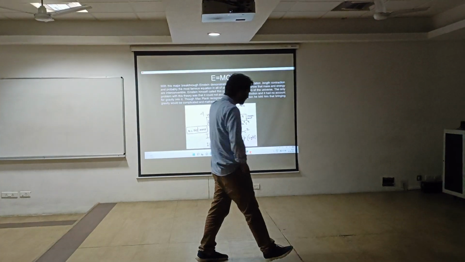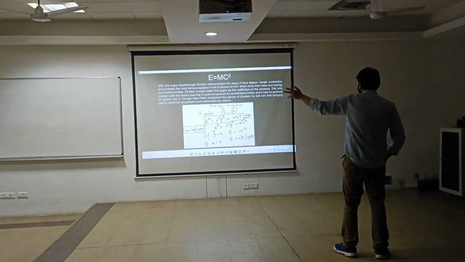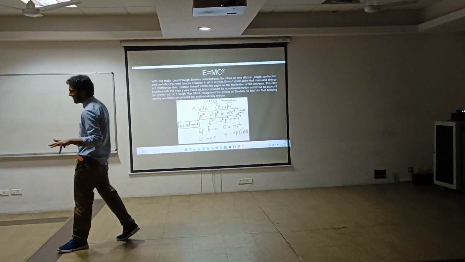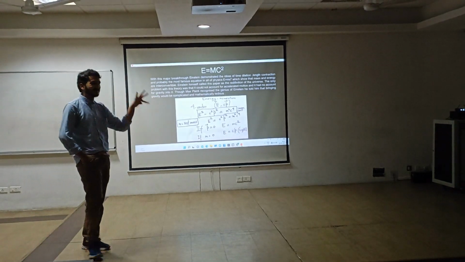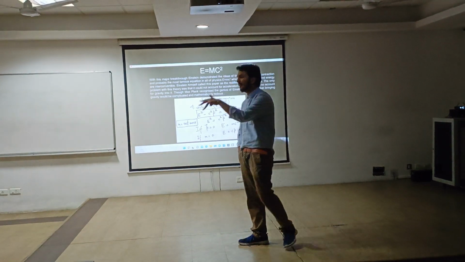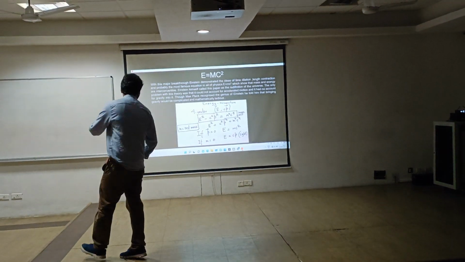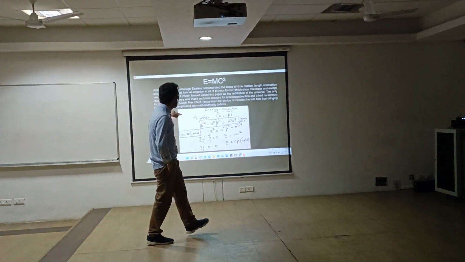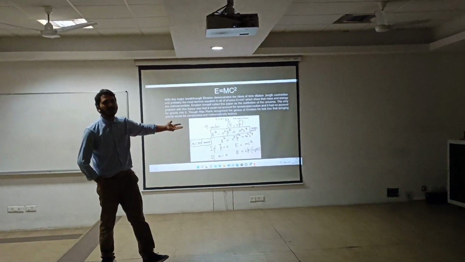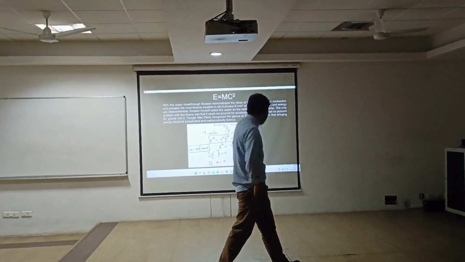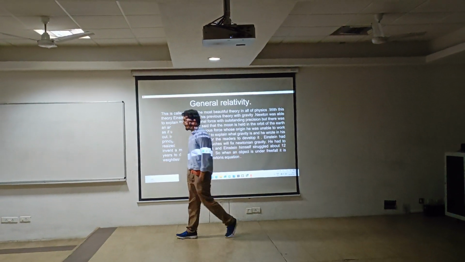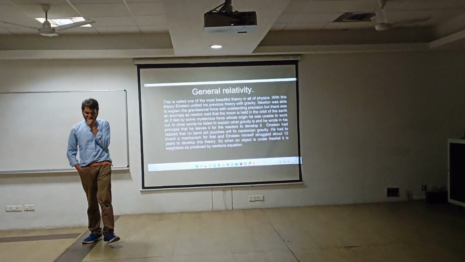Newton's idea was x, y and z coordinates. In Einstein's relativity, there is another coordinate which is called the time axis. Energy is one component and momentum is cpx, cpy, cpz. So if I put p equal to 0, I get the equation E equals mc square. And when mass is 0, I get the equation of a photon, which is E equals cp. Next slide. General relativity.